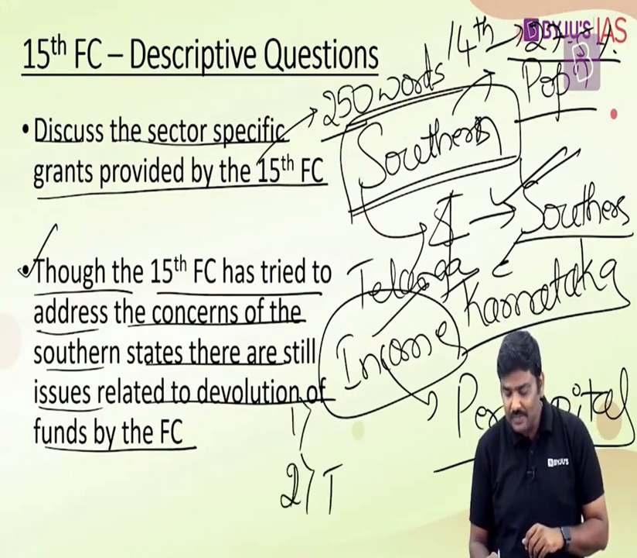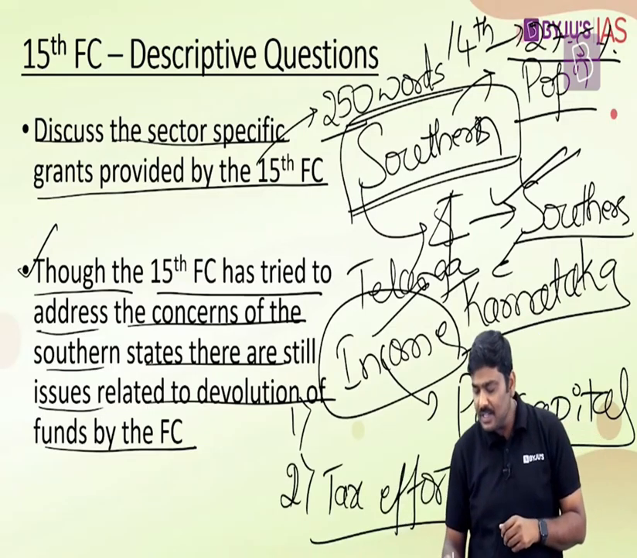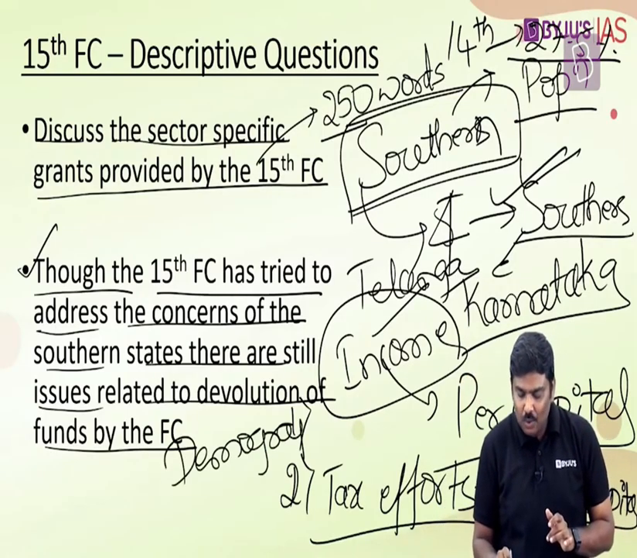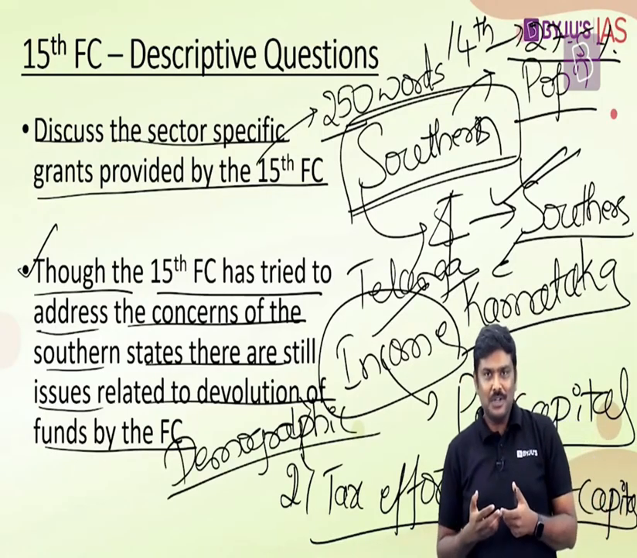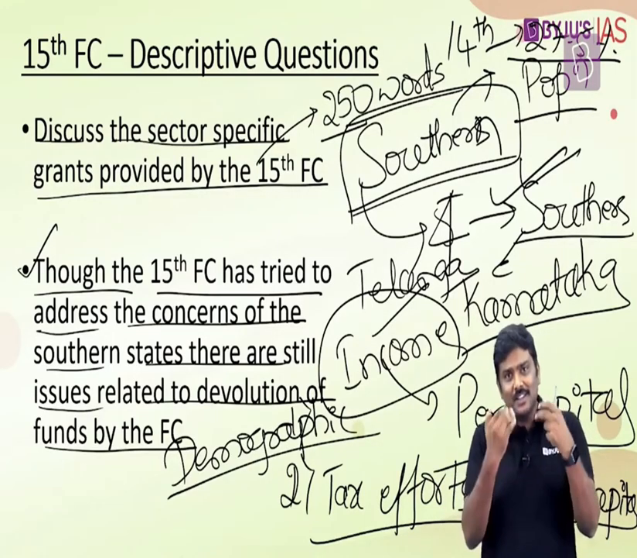Second, when you calculate tax effort, or tax and fiscal efforts, again, the calculation is based on per capita. In simple terms, the total population of the state will be considered. In the case of demographic performance, again, the total population will be considered. So the argument here is, when you take the total population, obviously some of the northern states have a higher population compared to southern states. As a result of all of these complex calculations, the southern states will be on the losing end.